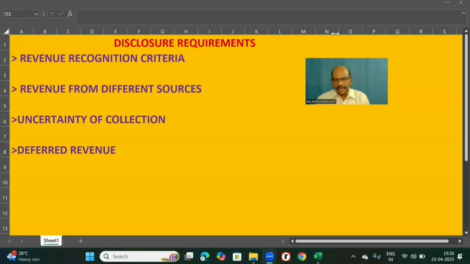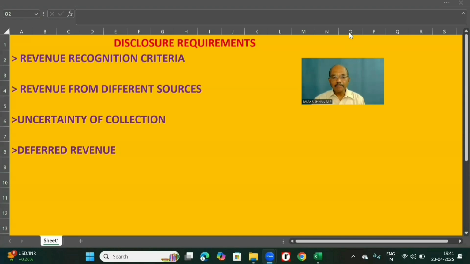Now, let us go ahead with disclosure required under Accounting Standard 9. As per AS 9, the following disclosures should be made in the financial statements. First, revenue recognition criteria. The accounting policies adopted for recording revenue should be disclosed. This includes the method applied for each type of transaction: sale of goods, services, interest, royalties, dividends.